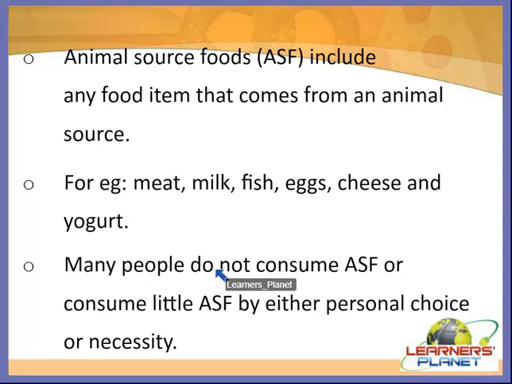So students, many people do not consume ASF, means animal source foods, or consume very little, by either personal choice or necessity. As you know, vegetarians do not consume animal source foods. So there are other alternatives other than these animal source foods which can provide them with lots of energy. You should know which are the other alternative foods which can provide the same amount of energy.